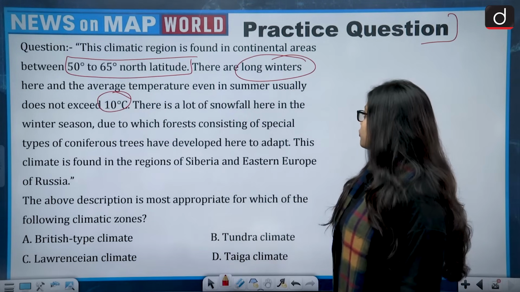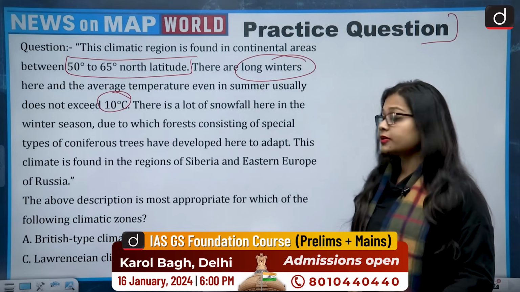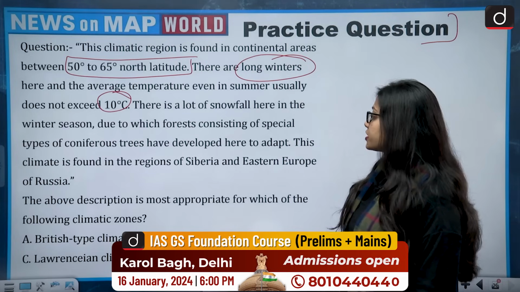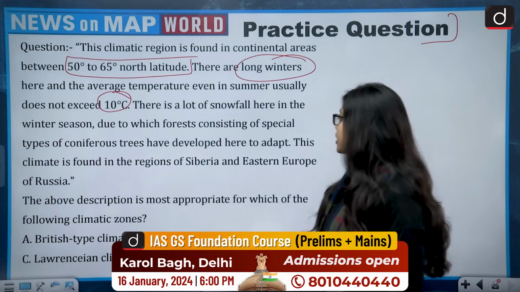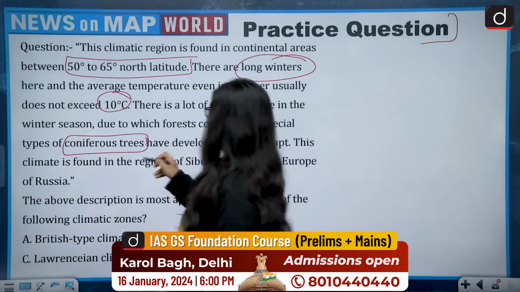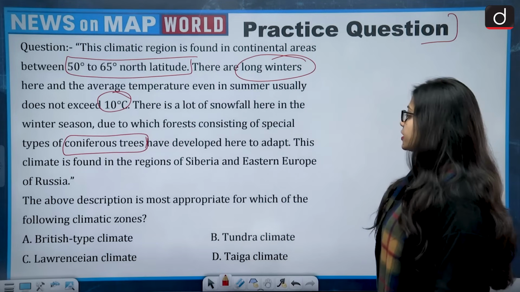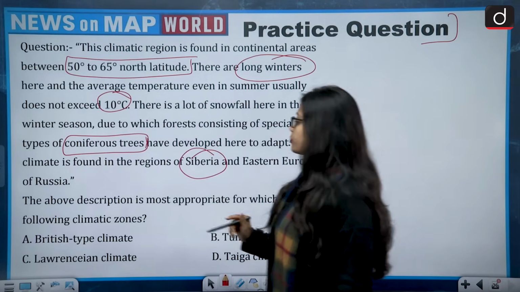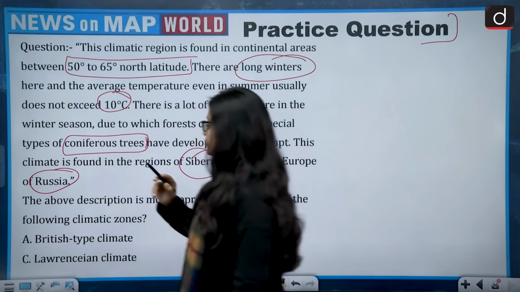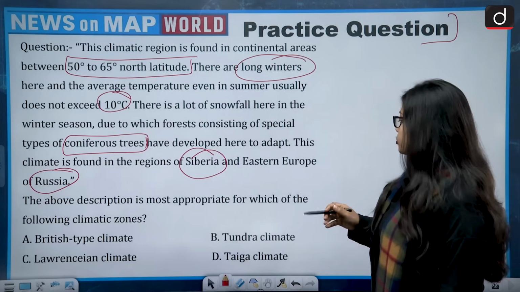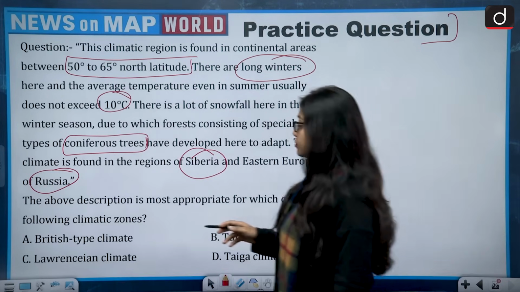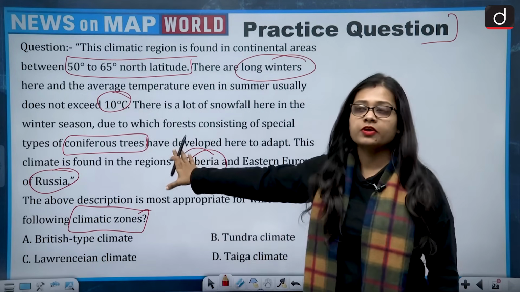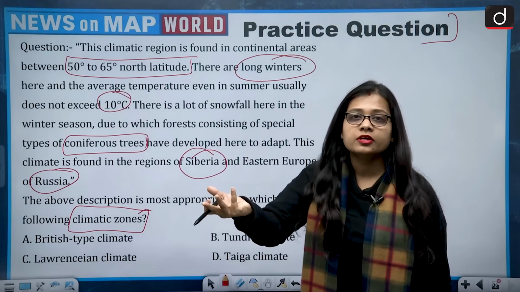There is a lot of snowfall here in the winter season, due to which forests consisting of special types of coniferous trees have developed here to adapt. Coniferous trees are present there. This climate is found in the regions of Siberia and Eastern Europe of Russia. The above description is most appropriate for which of the following climatic zones? So a climatic zone is described in this paragraph. Which climatic zone is described here?